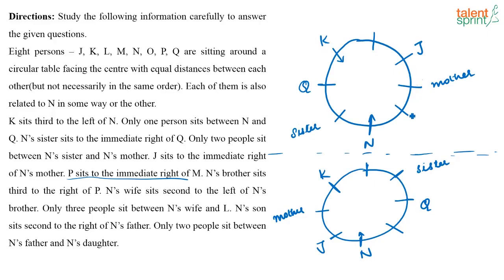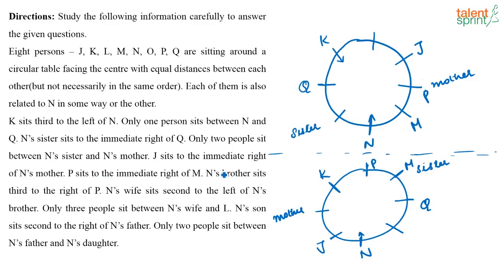So P sits to the immediate right of M means this has to be M and this has to be P, because these are the only 2 positions which are free here right now, close to each other also. Similarly, if you are taking this case, this has to be M and this has to be P, because P is to the immediate right of M and these are the only 2 vacant adjacent spaces. So that also you have taken.